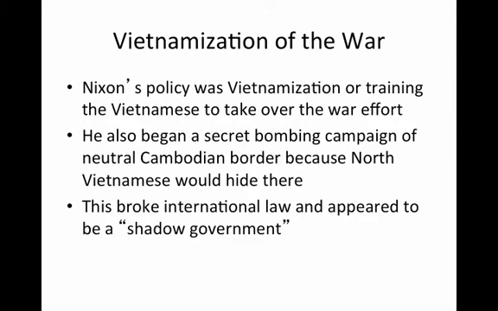Vietnamization of the war. Nixon's policy was Vietnamization, or training the Vietnamese to take over the war effort. He also began a secret bombing campaign of neutral Cambodian border because the North Vietnamese would hide out there. This broke international law and appeared to many people to be a shadow government in which Nixon was lying. However, the reason why Nixon was doing this was because the North Vietnamese were using this neutral area in order to run across the border and hide out in the Cambodian territory.